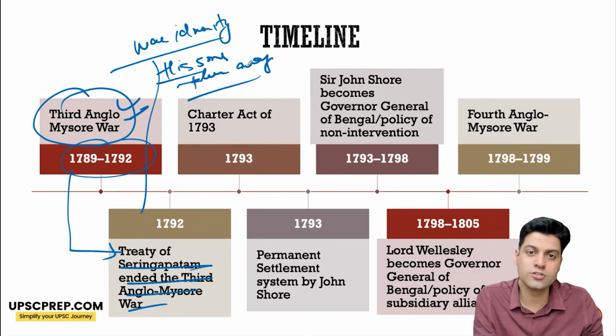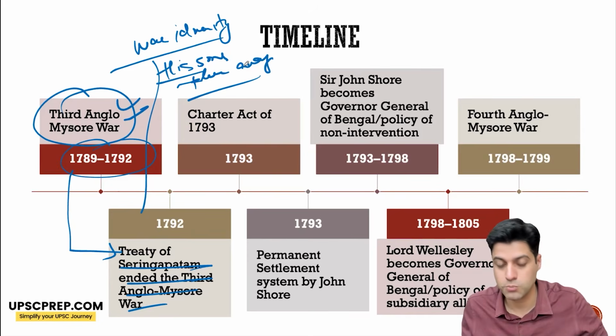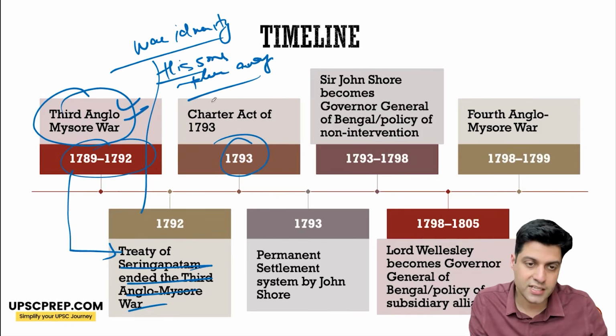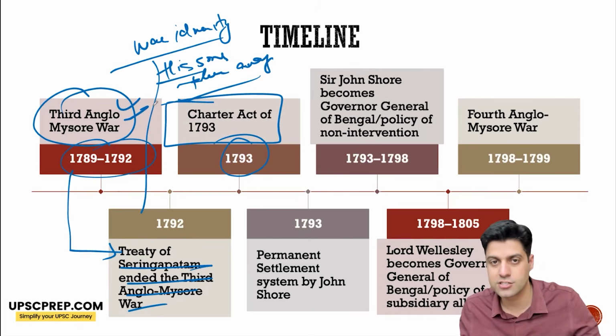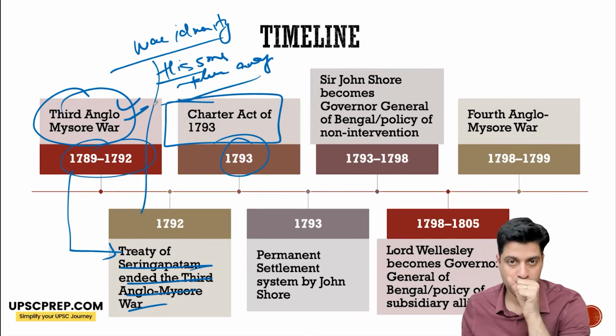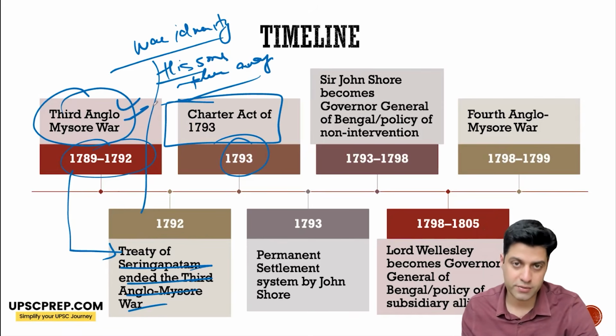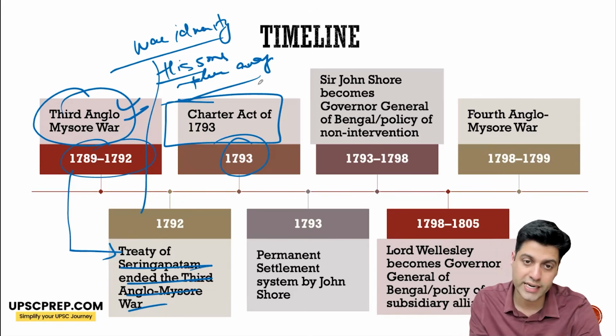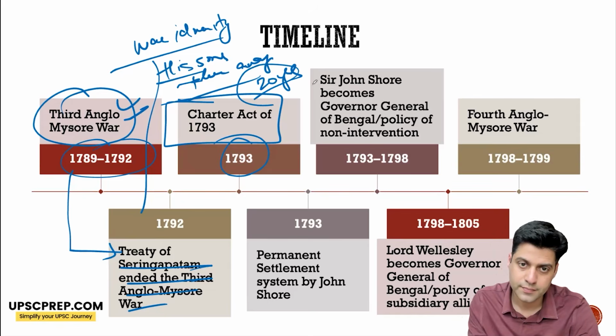So it does not end well for Tipu Sultan. 1793, first in the series of four Charter Acts brought by the English. A royal charter, particularly with respect to trade, it gives the exclusive right of trade to the English East India Company with India. It extends it for 20 years.